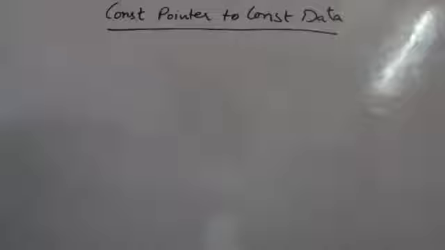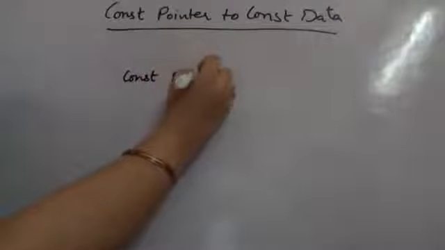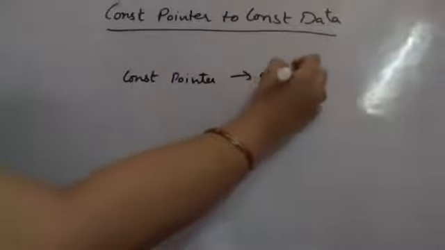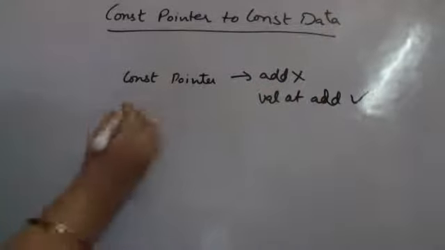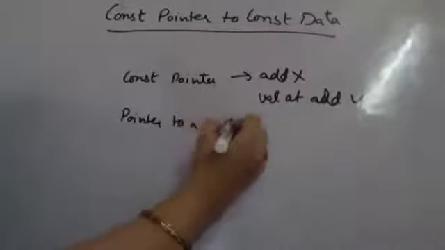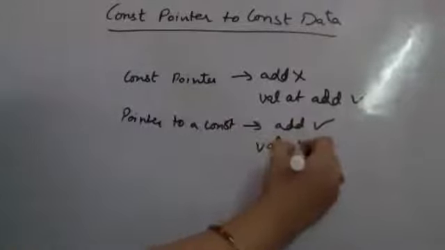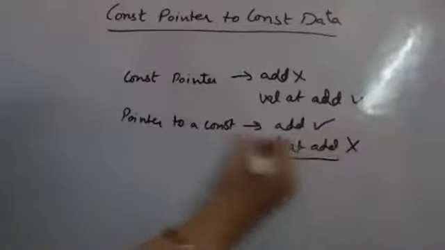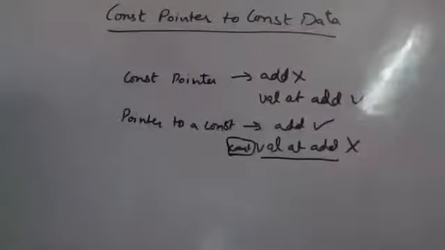A constant pointer is something where the pointer has an address which you cannot change, but the value at the address may change. Constant pointer: address does not change, value at address can change. Pointer to a constant means the address in the pointer may change, but the value at the address is constant. This value is constant, it cannot change. So this is what we have done in the previous class.